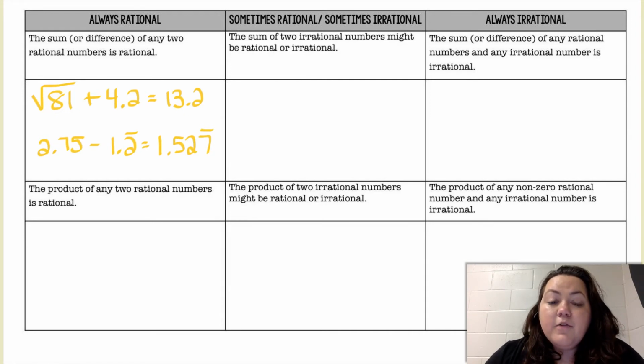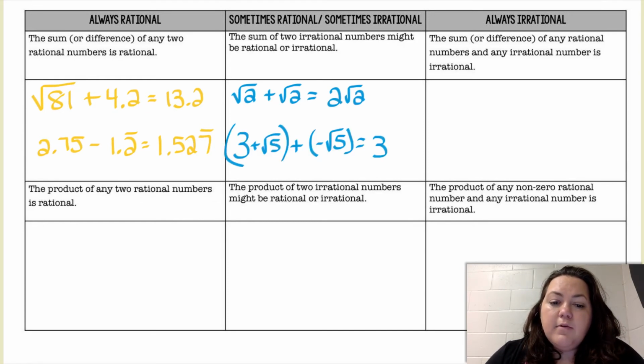Okay, the sum of two irrational numbers might be rational and it might be irrational. So if I have the irrational number square root of 2 plus the square root of 2, they're both irrational, and I'm adding them, that's going to give me 2 square roots of 2, and that is still irrational. If I have 3 plus the square root of 5, and I add it to negative square root of 5, that would leave me with just 3. Both those expressions were irrational to begin with, but it leaves me with a rational answer. So sometimes it'll be rational, sometimes it'll be irrational.